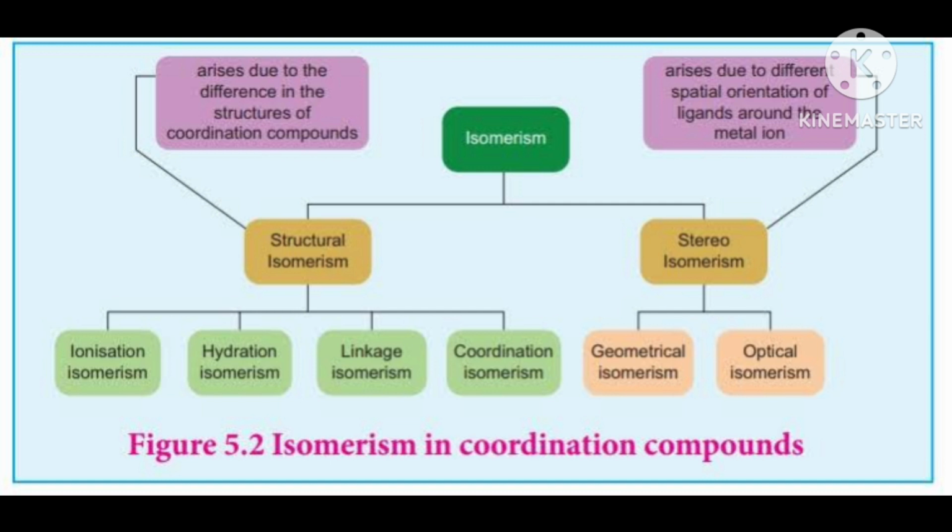To neutralize 3 negative, 3 potassium should come. Then K3 comes as a counter ion, and in the square bracket, Al(C2O4)3. C2O4 is oxalate, 3 oxalate.